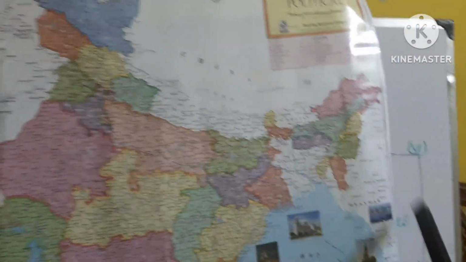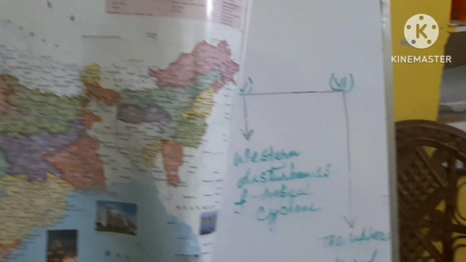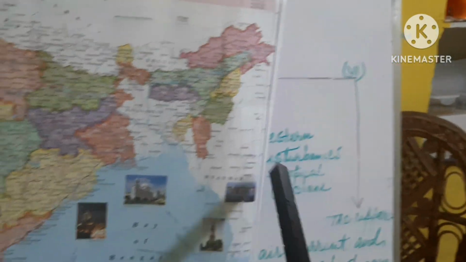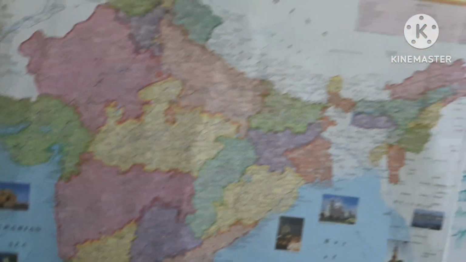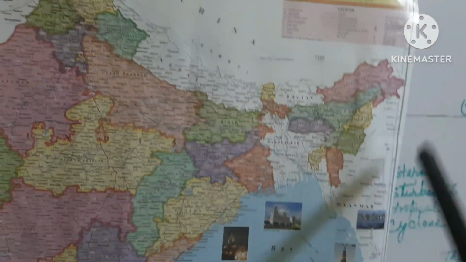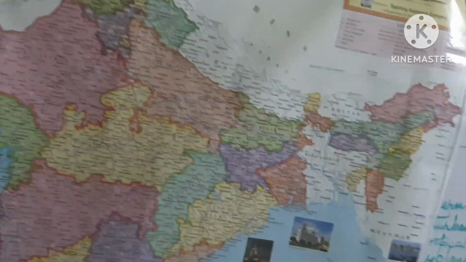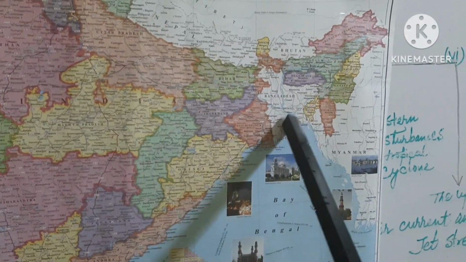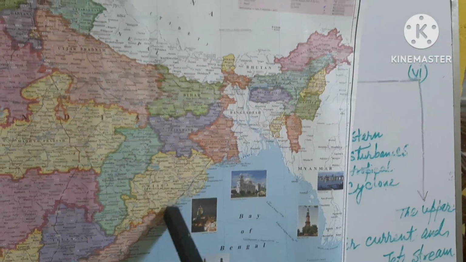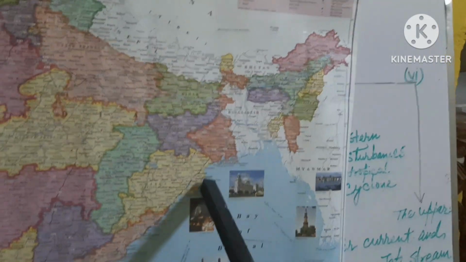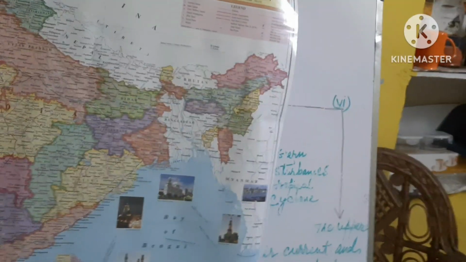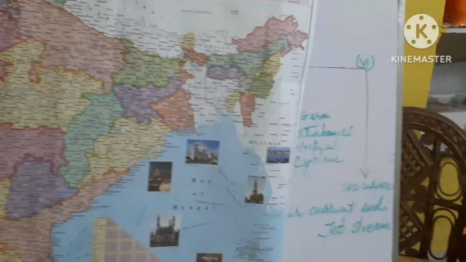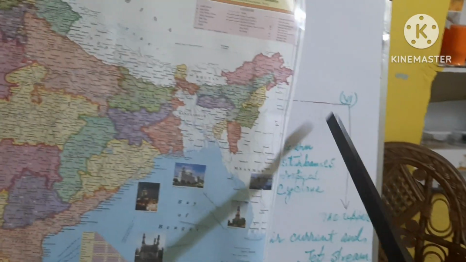Okay. Now coming to this part, the tropical cyclone. This part originates or affects the eastern part of India. It affects this coastal area, the southern portion of West Bengal, the eastern portion of Orissa, with thundering storms etc. All the weather conditions lie in this part of the atmosphere.